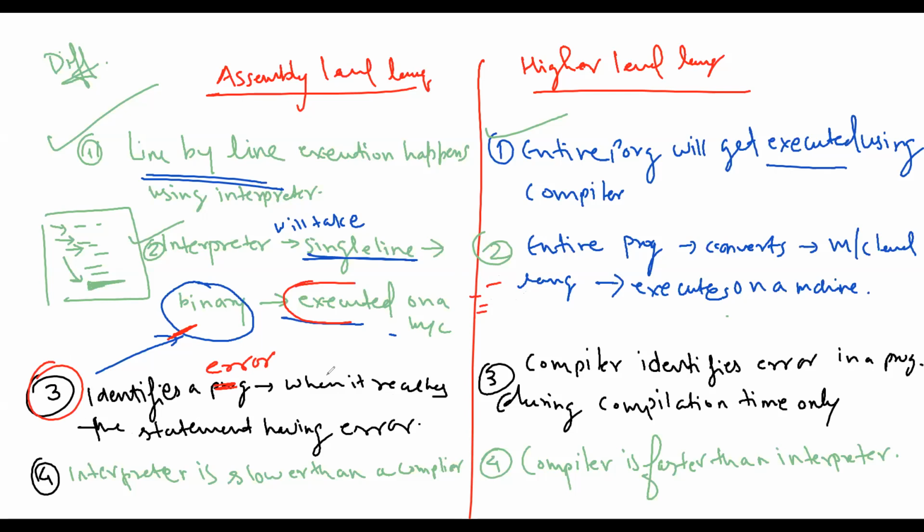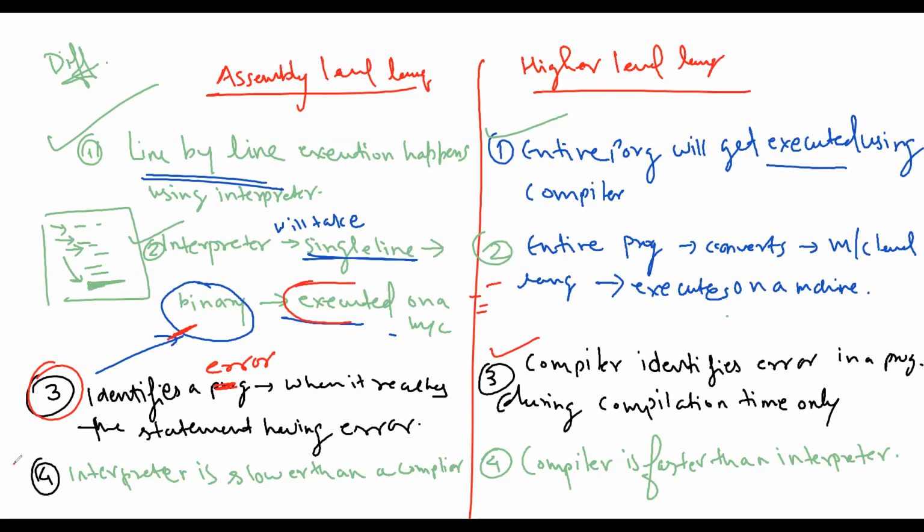The interpreter identifies the error when it reaches the statement having the error. And the third part is, the compiler identifies the error during compilation time only, because it takes the entire code in one go, like one bucket of water in one go. In the same way, the compiler takes the whole program in one go, and within that instant of time it identifies the syntactical errors. It identifies whether there is a violation of the code or not.